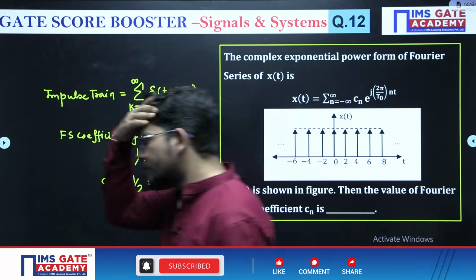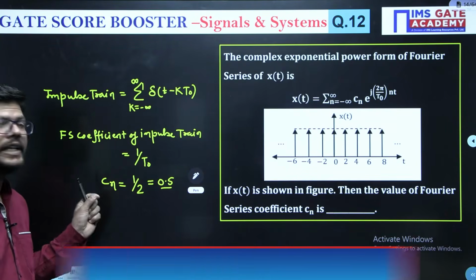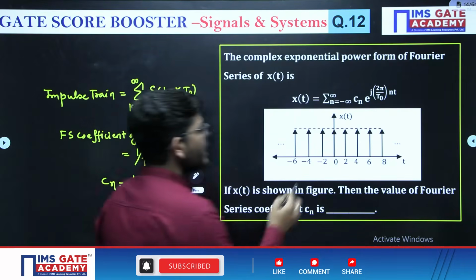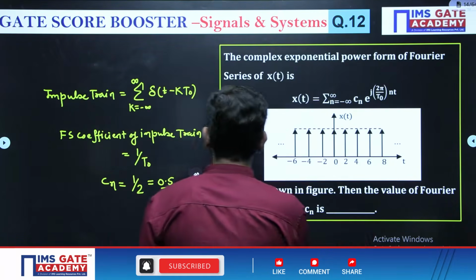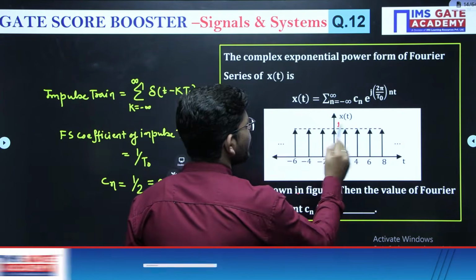The Fourier series coefficient of an impulse train is 1 upon T0, where T0 is the time period, okay? Provided that the magnitude here is everywhere 1. The weight assigned to the impulses is 1 here, okay?